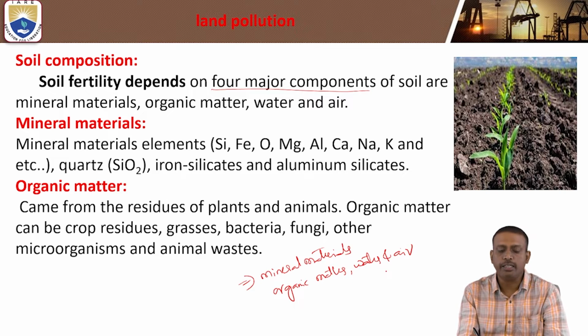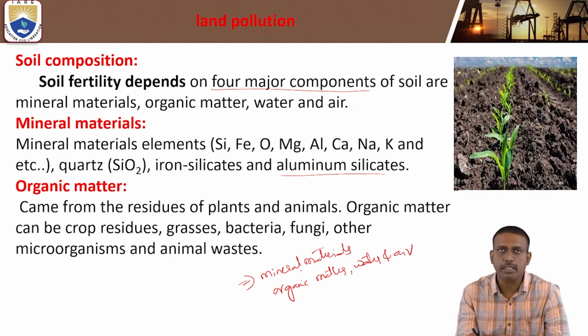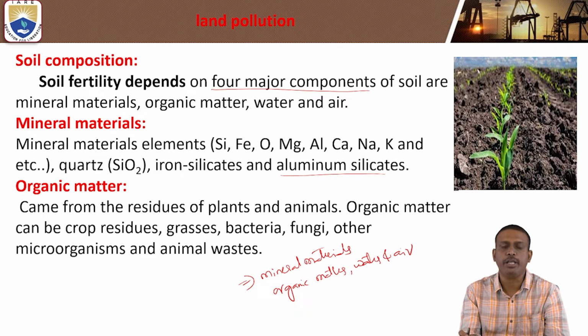What are the mineral materials? Mineral materials include elements like silica, iron, oxygen, magnesium, aluminum, calcium, sodium, potassium, etc. Silicon dioxide, quartz, iron silicates, and aluminum silicates come under the mineral materials.